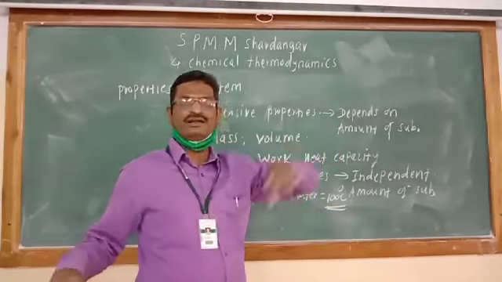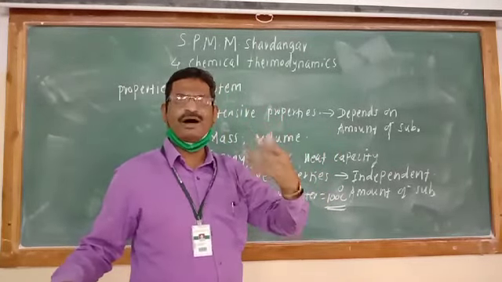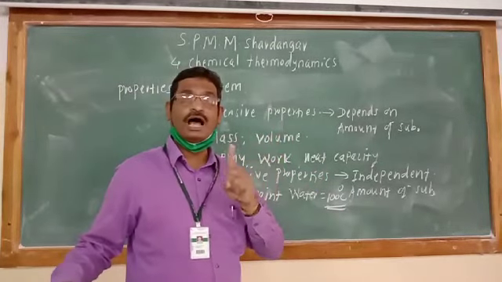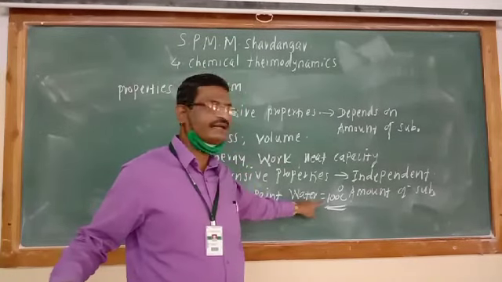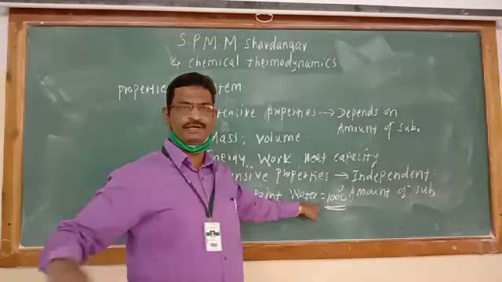Whether we have 1 milliliter, 1 liter, 10 liter, 100 liter, whatever may be the quantity of water, always water boils at 100 degrees Celsius. Constant boiling point.